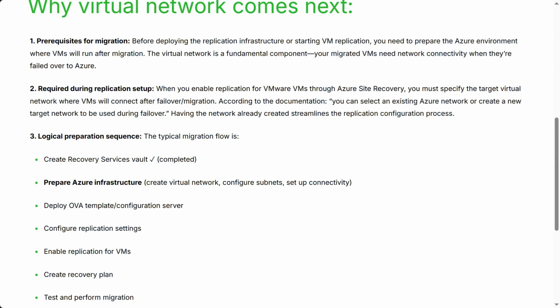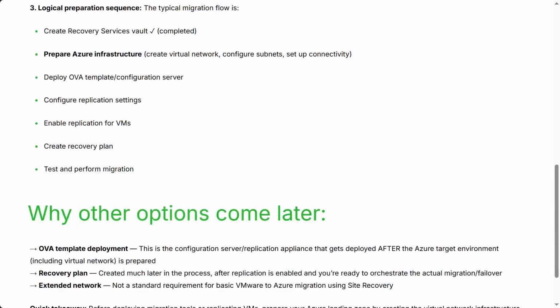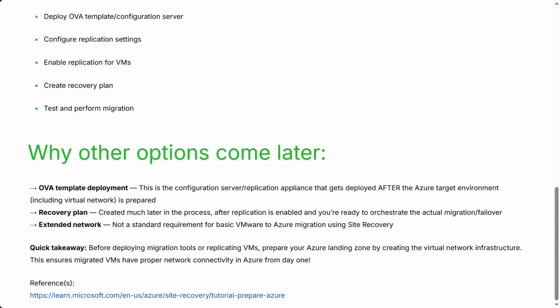3. Logical preparation sequence. Why other options come later? OVA template deployment: this is the configuration server replication appliance that gets deployed after the Azure target environment, including virtual network, is prepared. Recovery plan: created much later in the process, after replication is enabled and you're ready to orchestrate the actual migration failover. Extended network: not a standard requirement for basic VMware to Azure migration using Site Recovery.